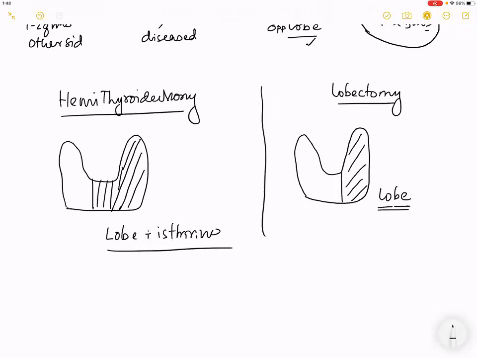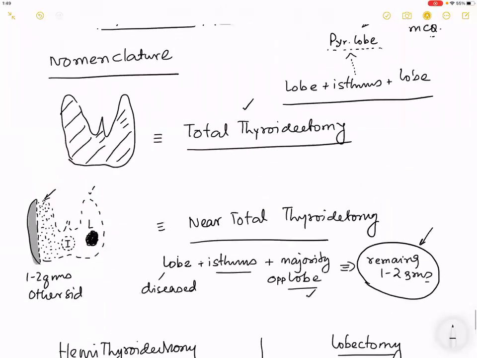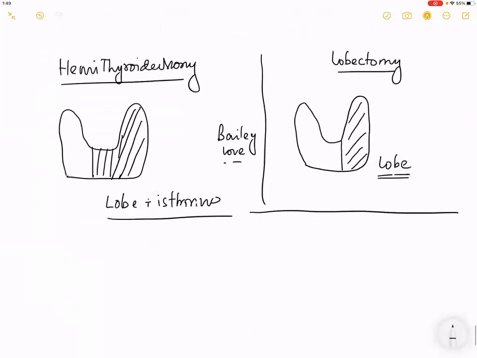This, sir, is Bailey and Love. The problem is that unnecessarily people have made such confusions which are really not required. If you are doing a lobectomy, you will always take out the isthmus also. It becomes easier for the technique and the hemostasis. But for you to remember, this is the nomenclature. Any confusions till now? Because we are going to the last of the confusion topics. Any confusions till now? Hello?